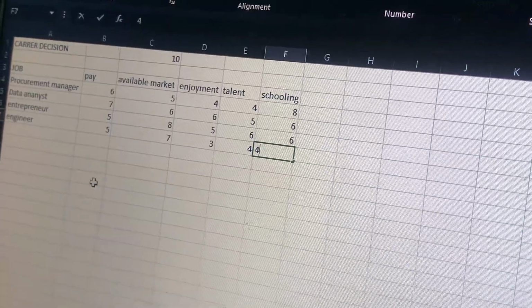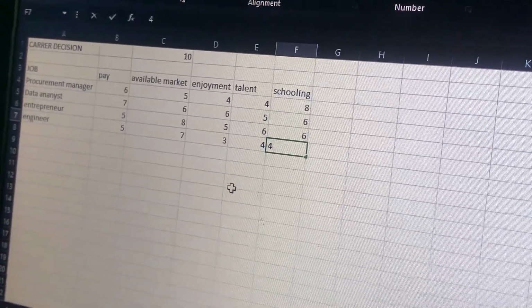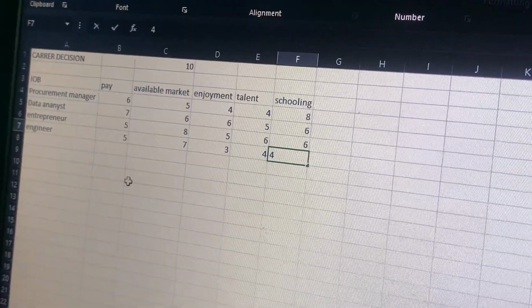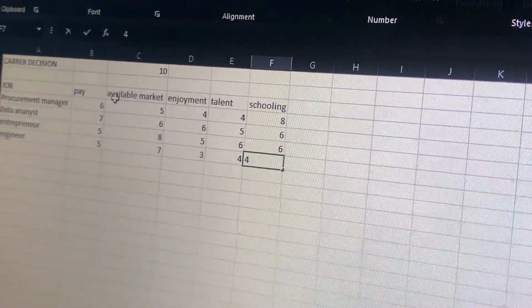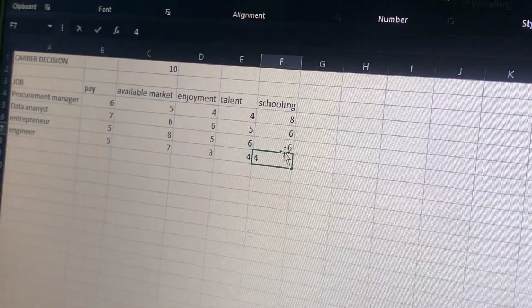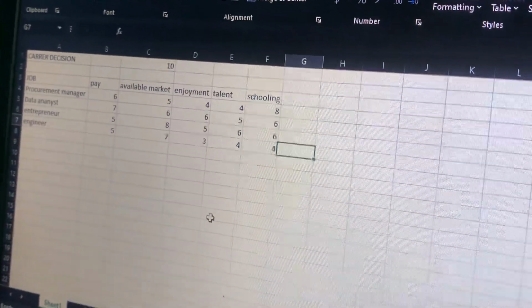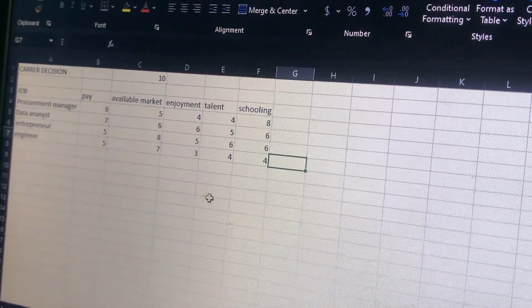Now we have known our factors in all of these: payment, available market, enjoyment, talent, and schooling. We are going to know how Excel can help us make a decision.